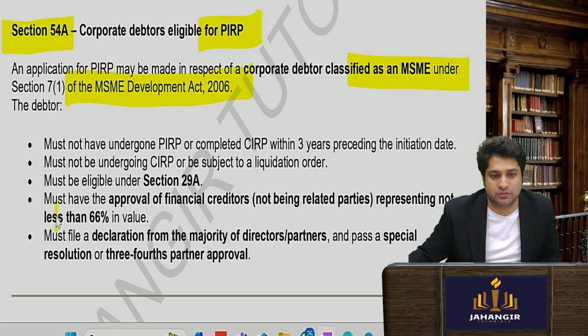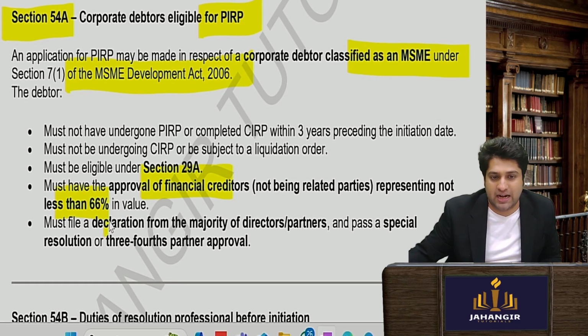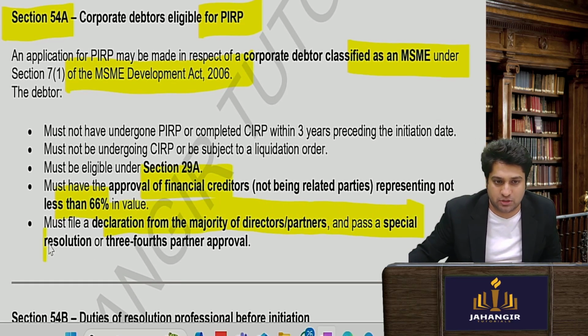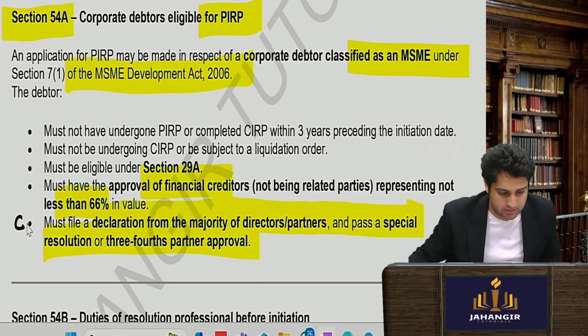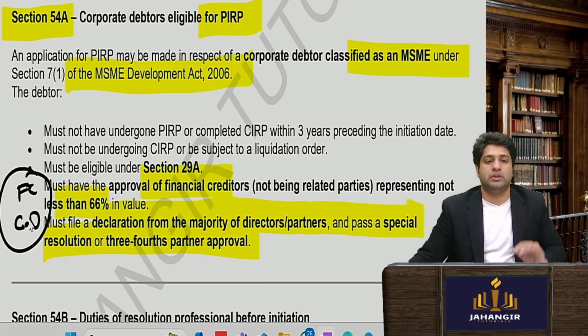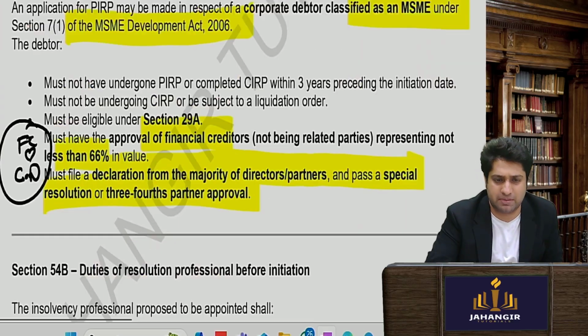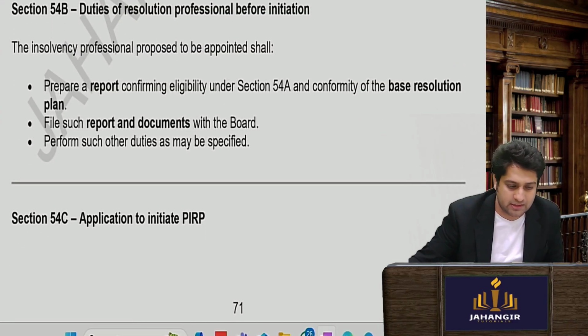Okay, consent of 66% of the creditors, and even the company has passed a special resolution. So both the corporate debtor and the financial creditor have come to an agreement. Both of them have passed a resolution and they've passed a base plan. Then everything else remains the same.